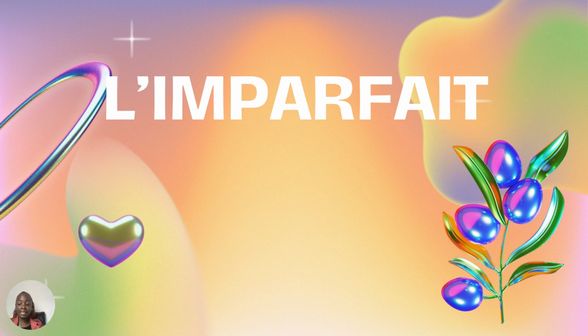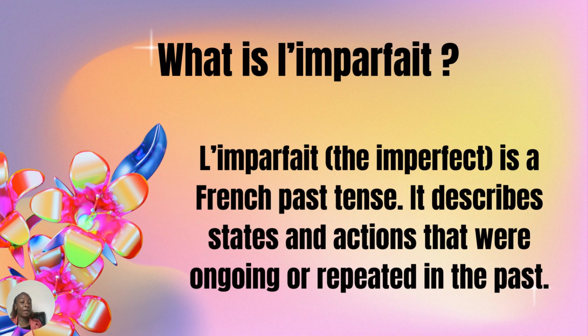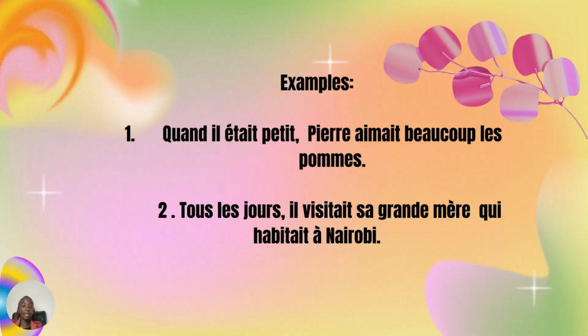So what is l'imparfait? L'imparfait is an imperfect tense in French that describes and states actions that are ongoing or repeated in the past. So l'imparfait states actions that are ongoing, actions that took a long period of time and that are maybe repeated in the past. If maybe you keep on doing a particular action on a daily basis, then while describing this action, you are going to use l'imparfait. Let's look at a few sentences, a few examples.